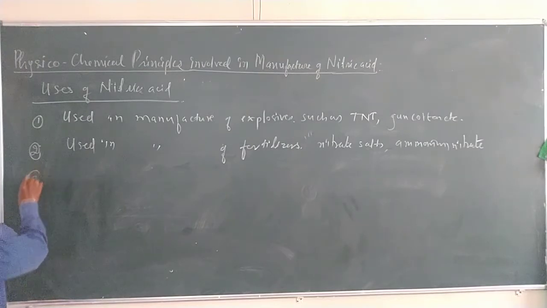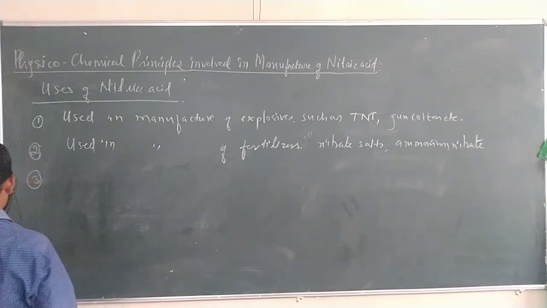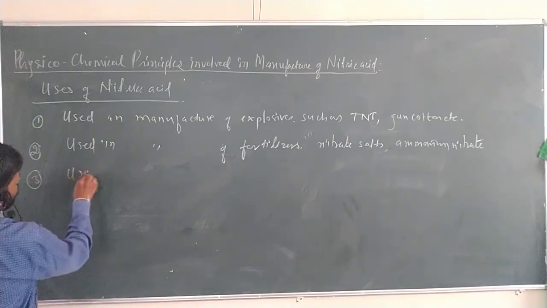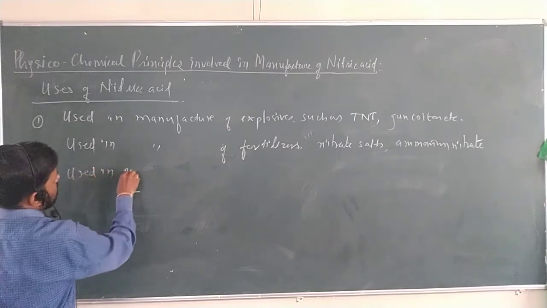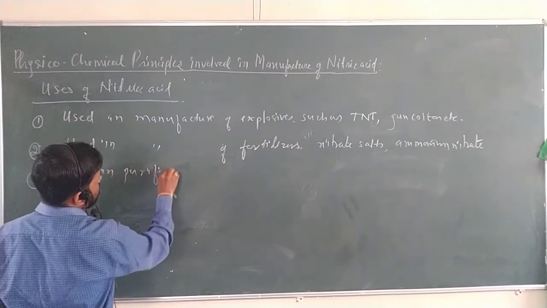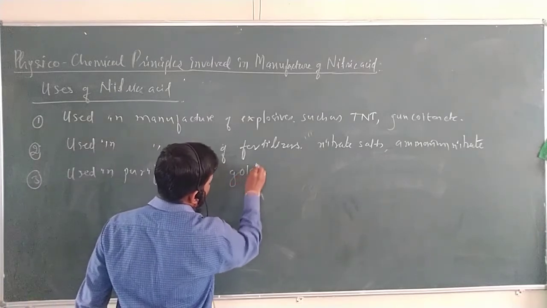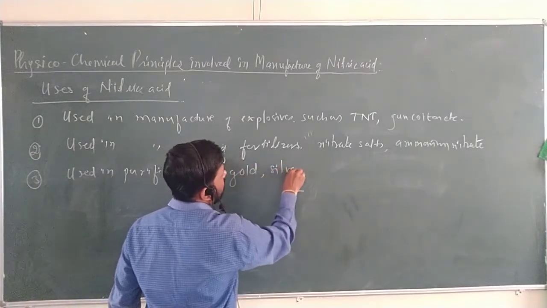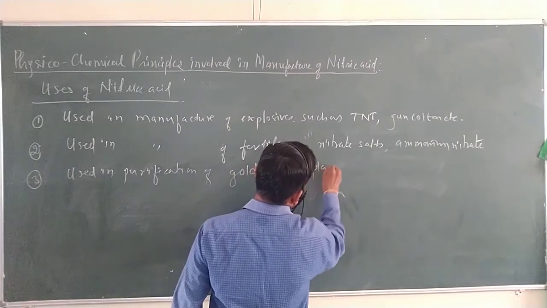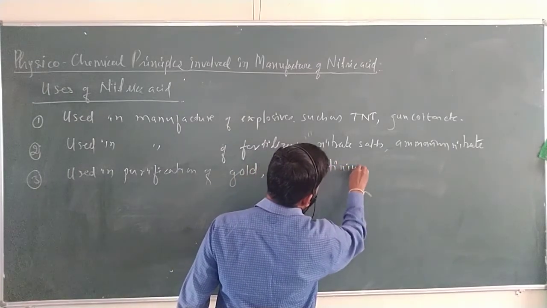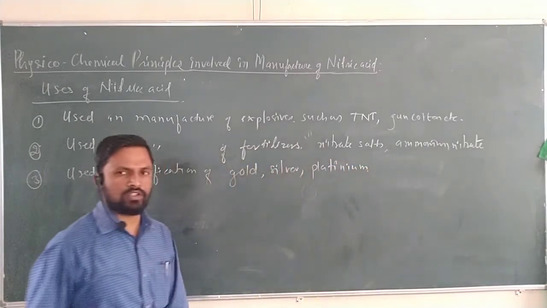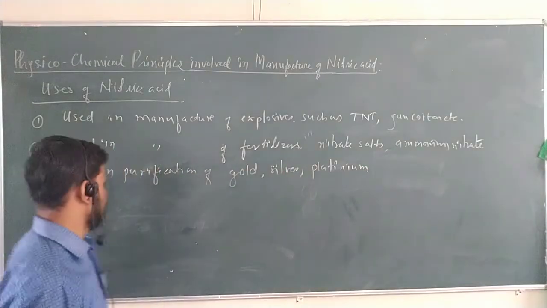And next, it is used in the purification of gold, silver and platinum.